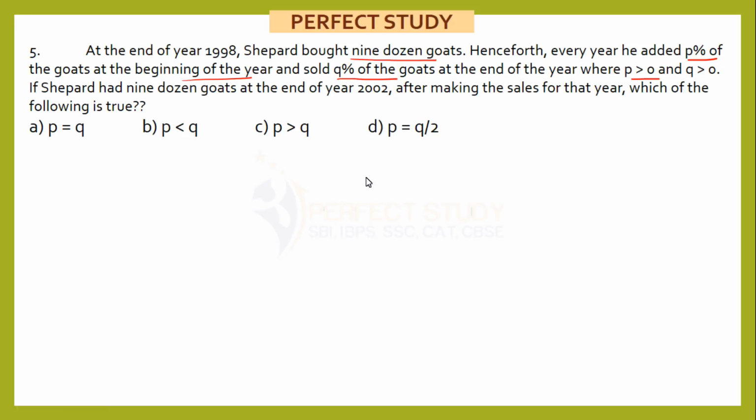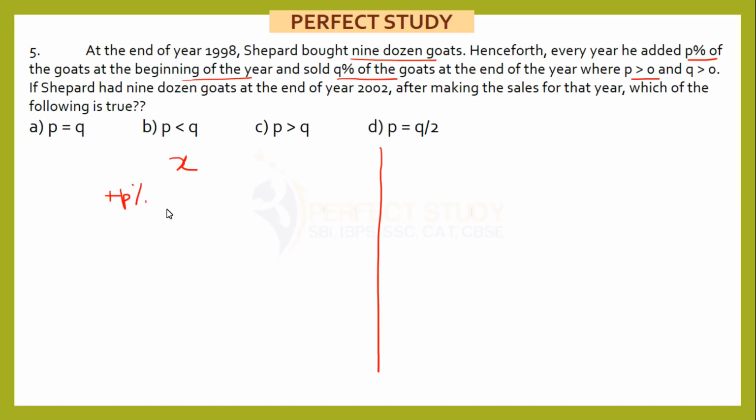Let me explain in two ways. One is by concept and one is by assuming some value. Now if I start with any value, let's say X. Now this is my beginning. There is no need of this 9 dozen and all. He added P% of the goats at the beginning of year. Some P% he has added.